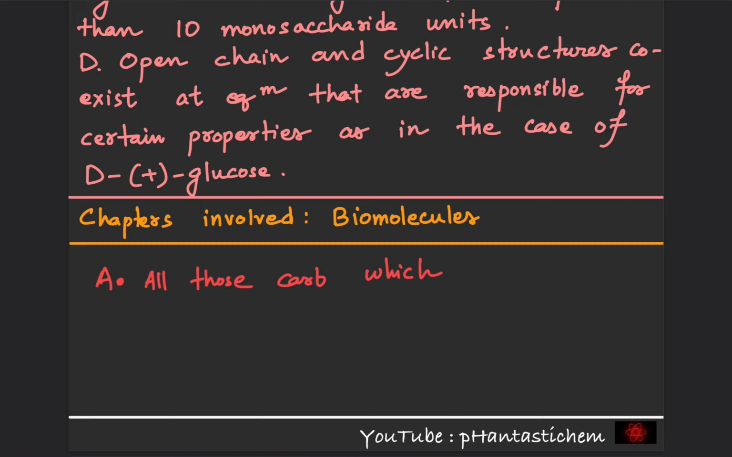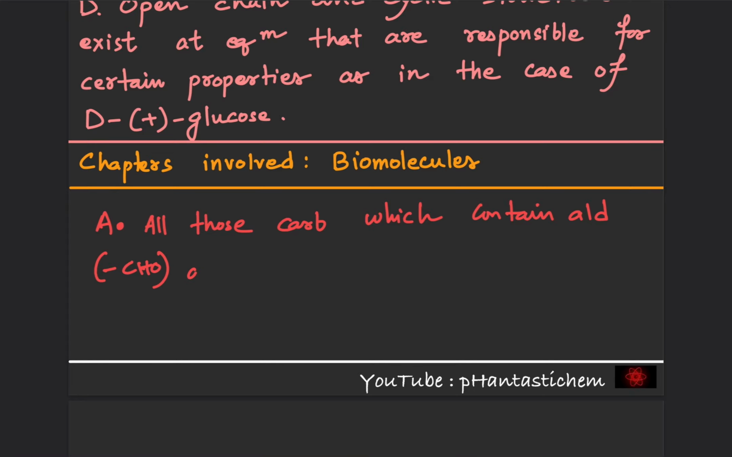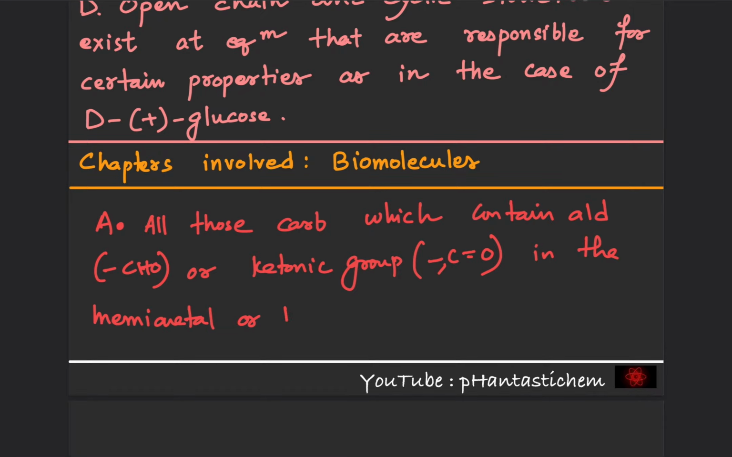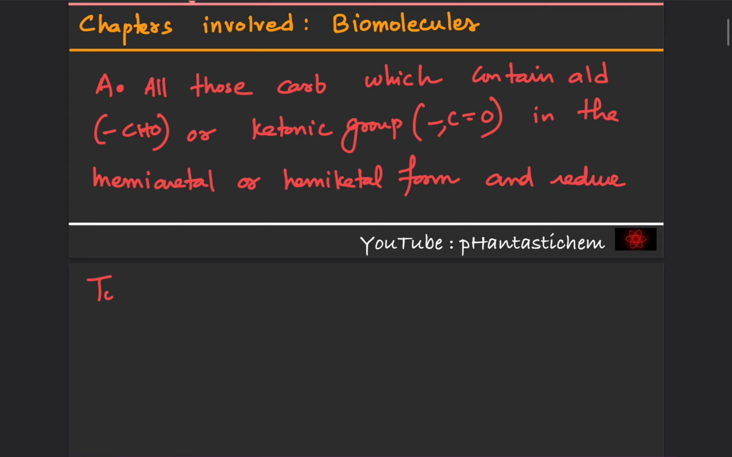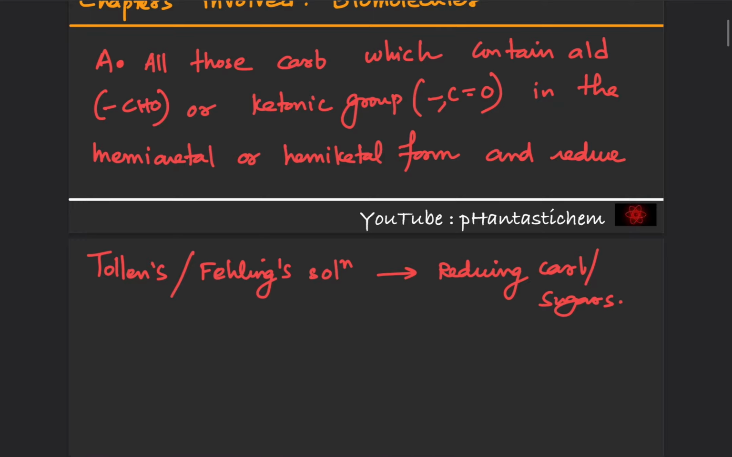All those carbohydrates which contain aldehydic, that is the CHO group, or ketonic group, which is the C double bond O group, in the hemiacetal or hemiketal form, and reduce Tollens and Fehling's solution, are known as reducing carbohydrates or sugars.